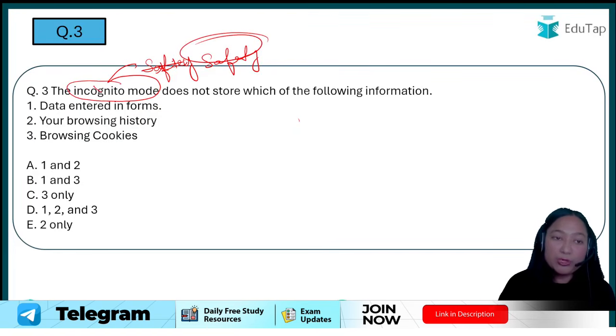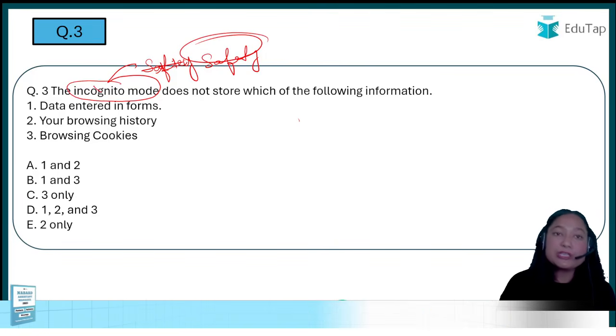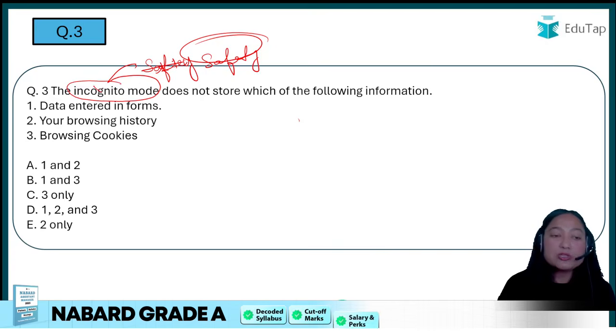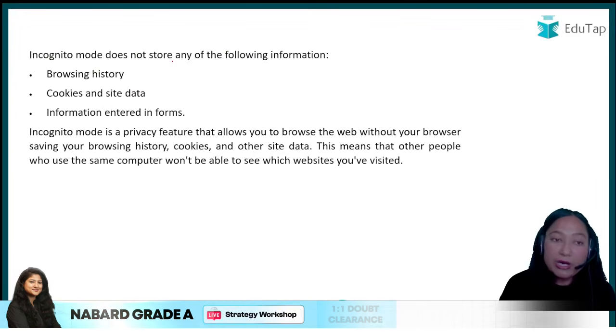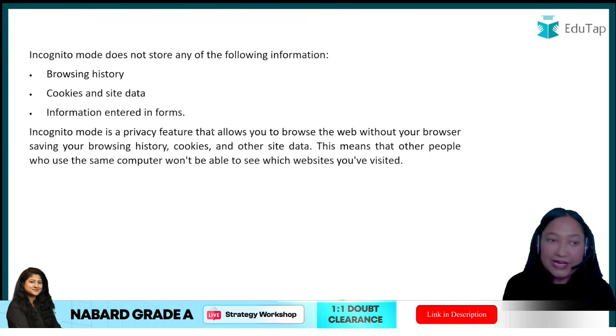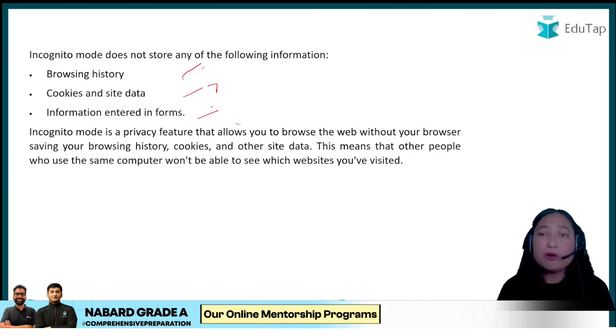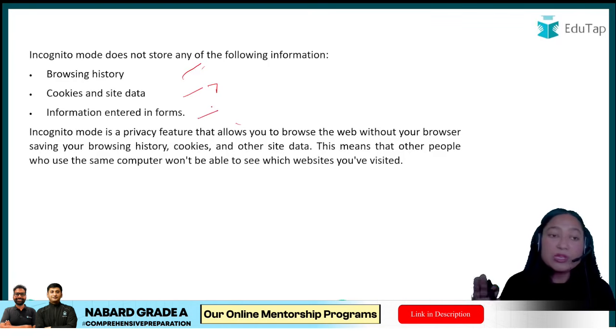Incognito mode is an important part, so you will have to tell in incognito mode which information is not getting stored. Alright, so if you have answered option D, that is, all the three things will not get stored, your answer is absolutely correct. To understand incognito mode, you need to understand that only these three things, the browsing history, cookies, and the information that you have entered in the form, will not get stored.